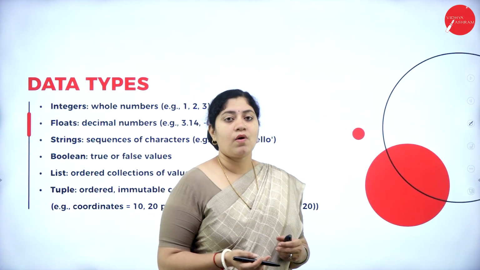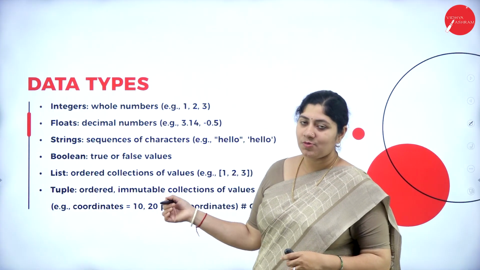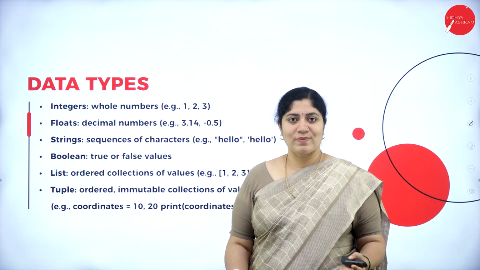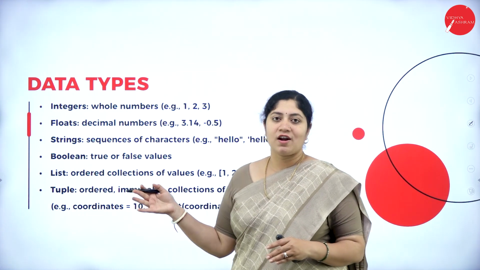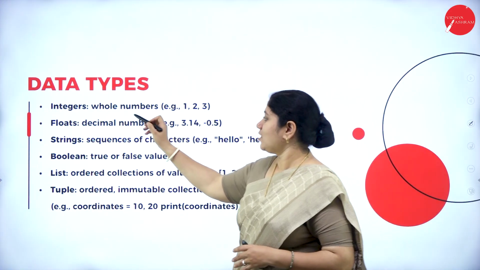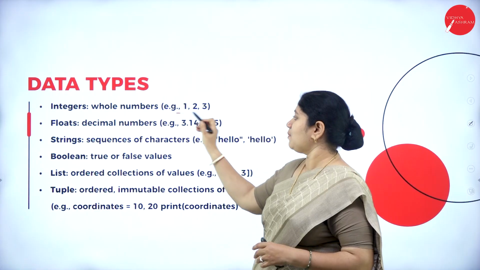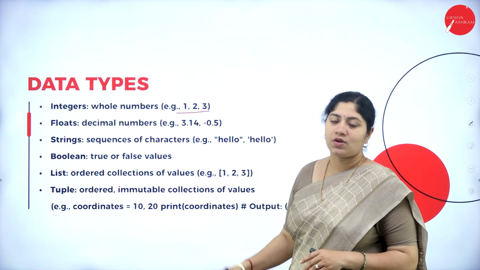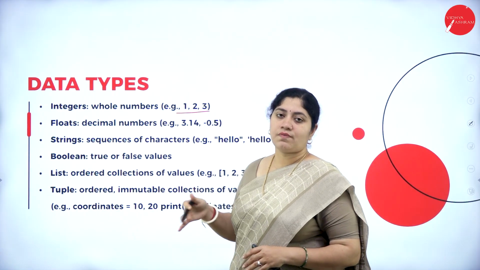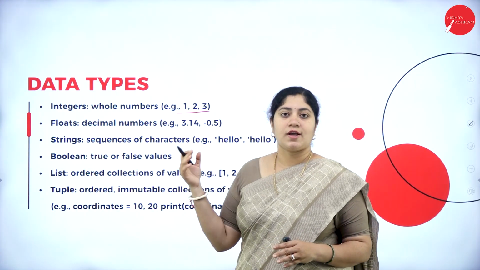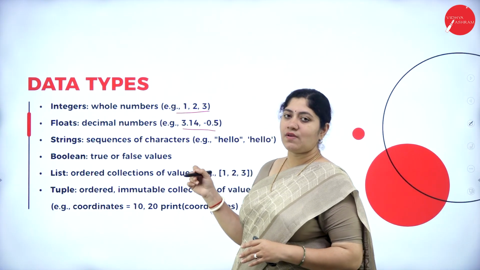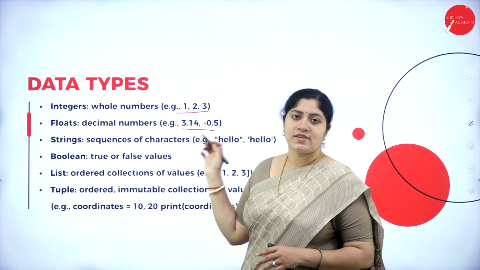Next, now let's move forward and understand different data types. So these are the things that we have discussed maybe from the starting of the computer science subject, correct? So again, we are revising the same thing. It starts with integers, which are none other than our whole numbers, and the example for them is none other than 1, 2, 3, etc. Next type is float. So the float is none other than a data type with the decimal values. So the example follows like 3.14, -0.5, etc.